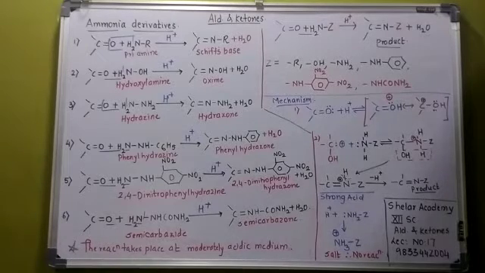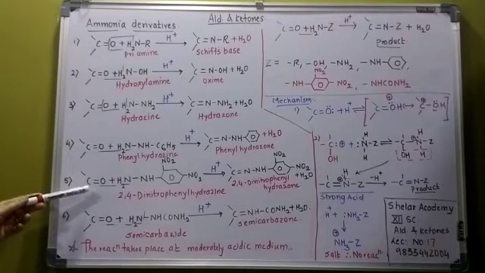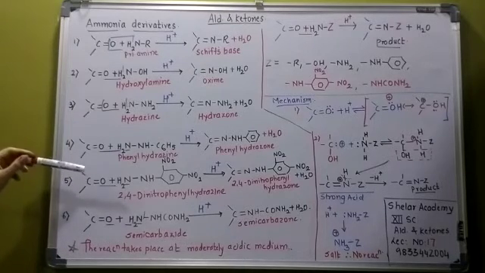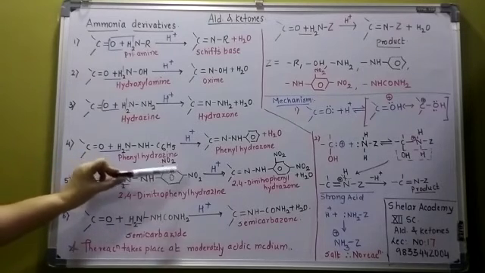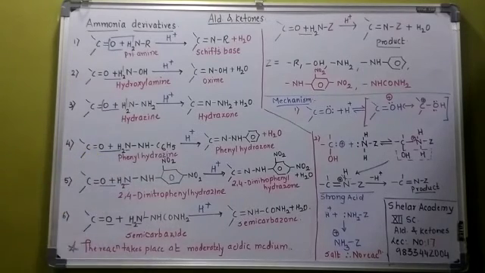The next is 2,4-dinitrophenylhydrazine. What have I done? This is 1, this is 2. 2,4-dinitrophenylhydrazine is converted to 2,4-dinitrophenylhydrazone. Next, semicarbazide. What is semicarbazide?